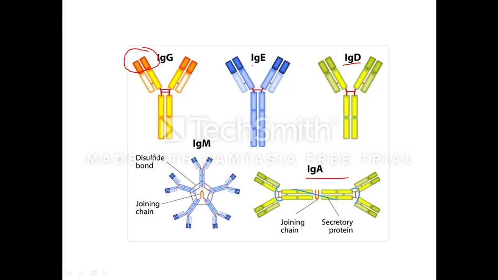If it is made up of epsilon type of the chain, then it is called IgE antibody. If it is made up of gamma type of the heavy chain, then it is called IgG antibody. If the heavy chain is mu type, then it is called IgM antibody. So totally antibodies will be of five types depending on the type of the heavy chain they are composed of.